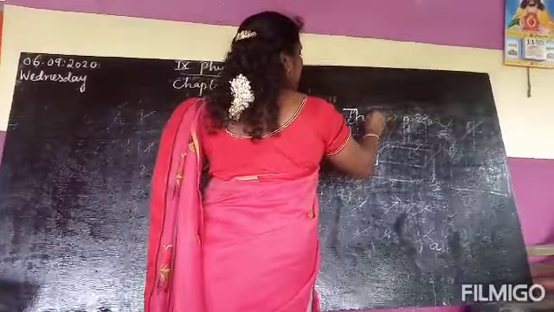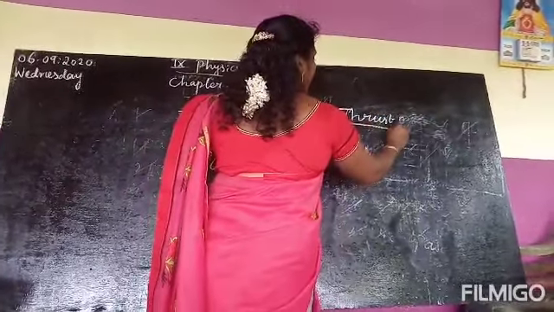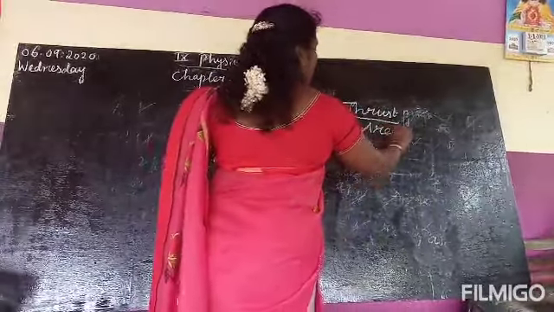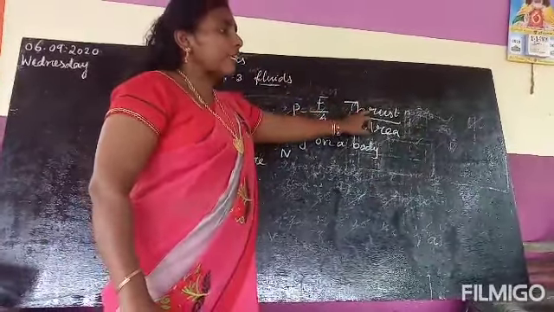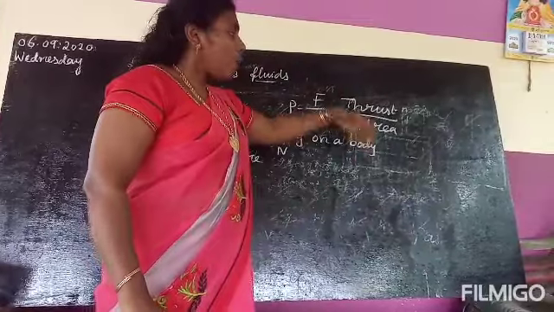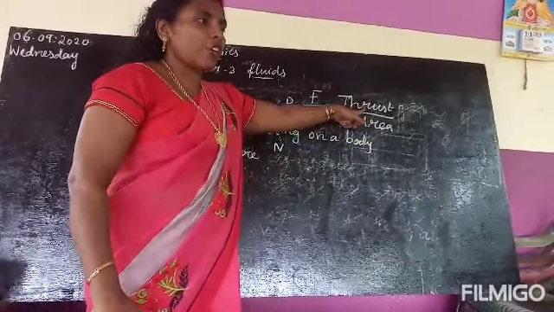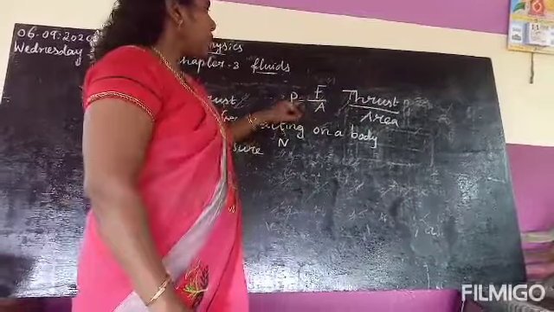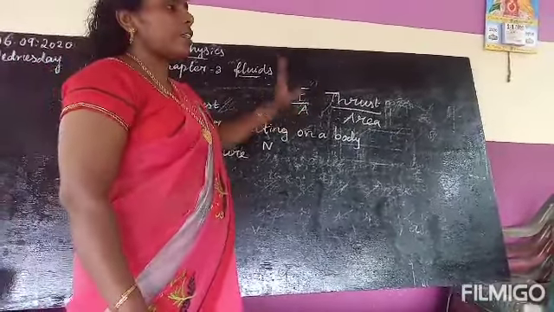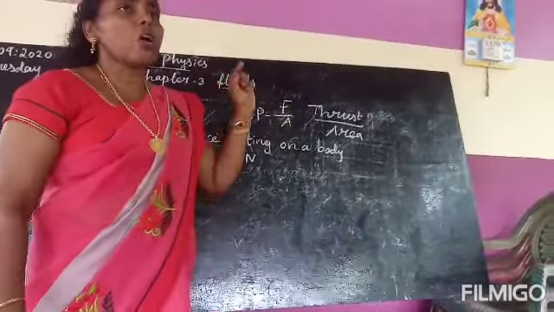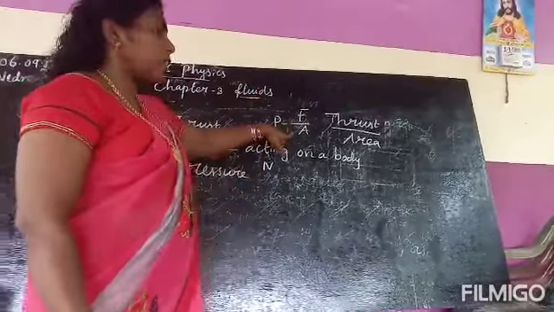So pressure equals thrust divided by area. What is thrust? The force acting on a body is called thrust. So the definition of pressure is force per unit area.